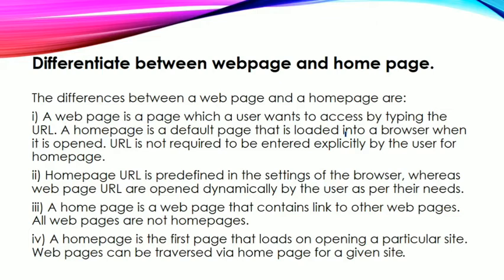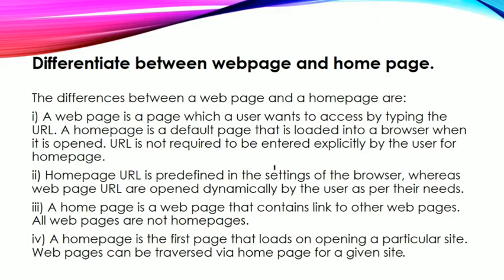You might have seen that whenever we type google.com, we get the first page of Google with the Google search bar. That page is Google's home page. Whereas when we write something else, let's suppose you are writing a path like /index, the page that appears will be your web page, not your home page. A home page is the page which appears automatically when you open a website. For opening the home page, a URL is not required explicitly. We just have to enter the website's domain name without any extra file name.